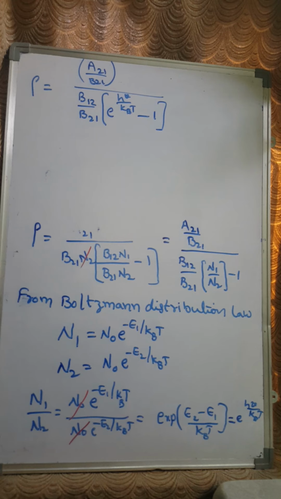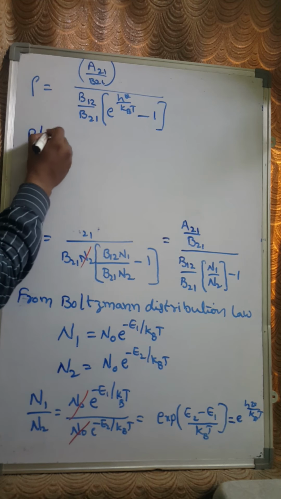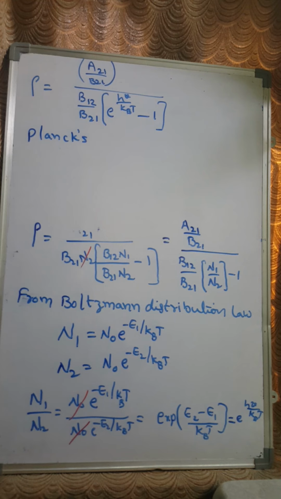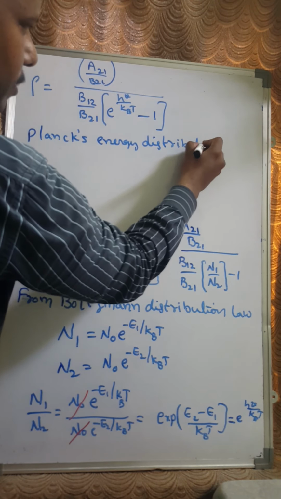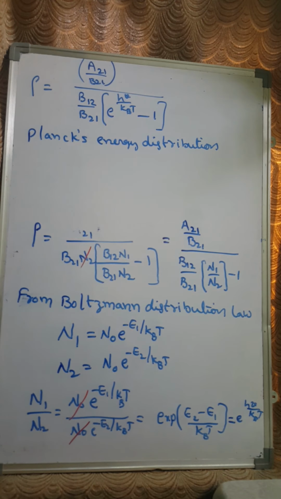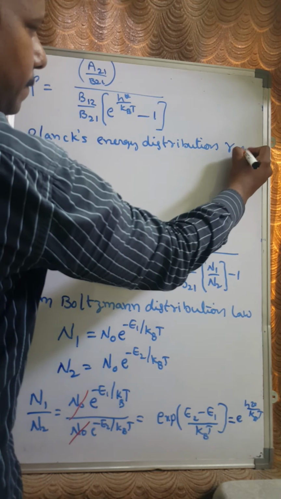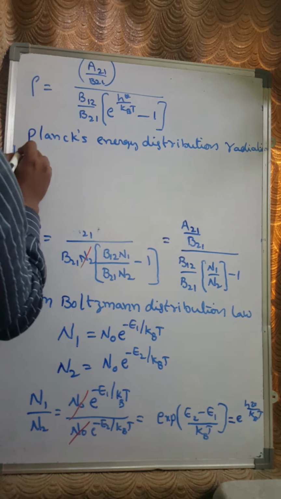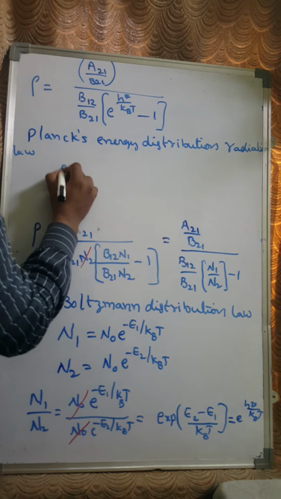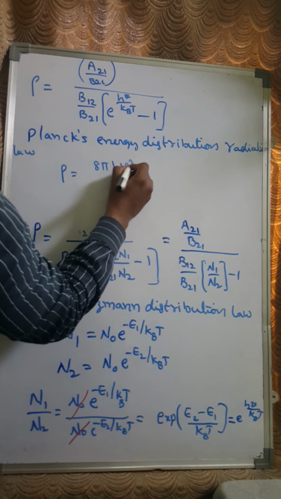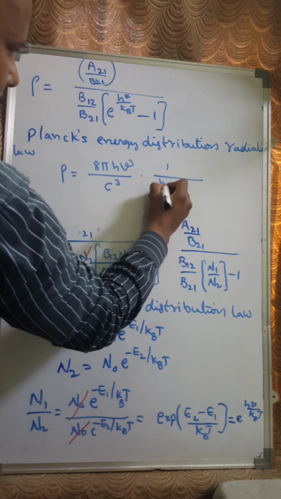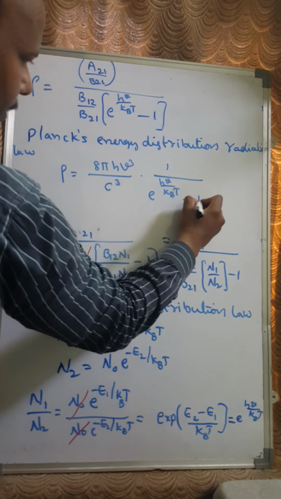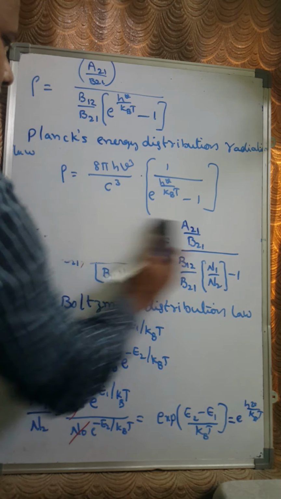So this equation is in agreement with Planck's energy distribution of radiation, which is rho equals 8 pi h mu cube by c cube into 1 by exponential of h mu by kBT minus 1. Now, by comparing these two equations,